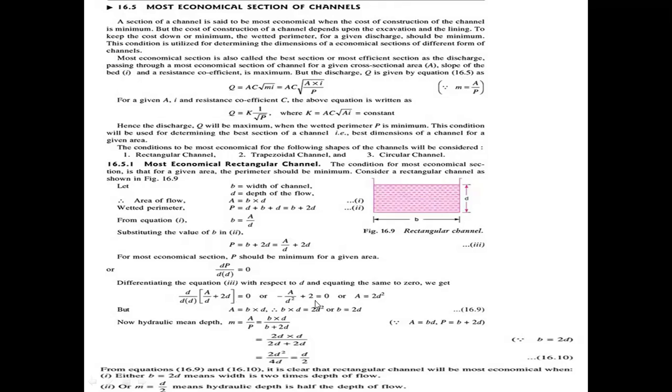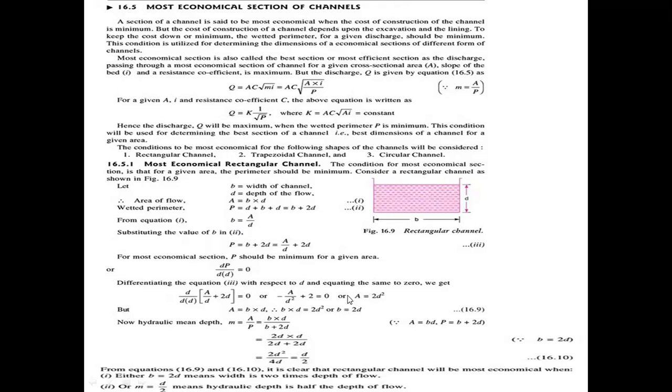So minus a equals minus 2d square, as the denominator d square is multiplied and comes to the right side. Now we cancel the minus sign on both sides, getting a equal to 2d square.